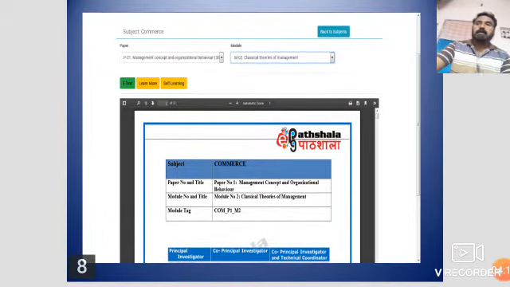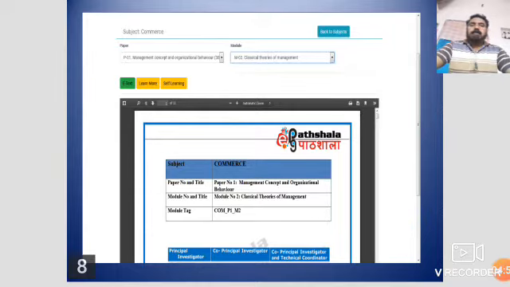This 8th slide shows that after selecting the module on classical theories of management, it will show the full text of the particular subject, that is, who created and designed it, and who is the investigator. All the details are displayed in this slide. If you want this particular topic, you may download it. That option is highlighted in the right side corner. Then you may take a printout if you need.